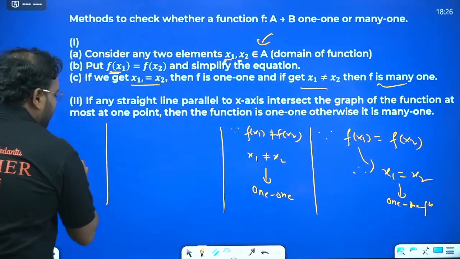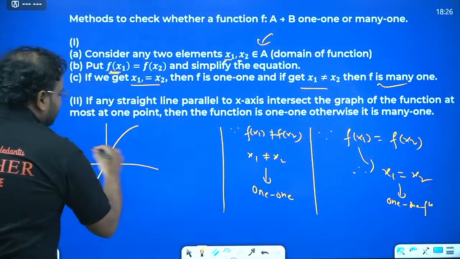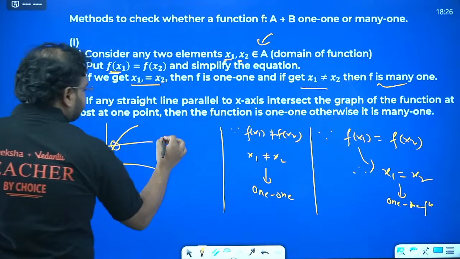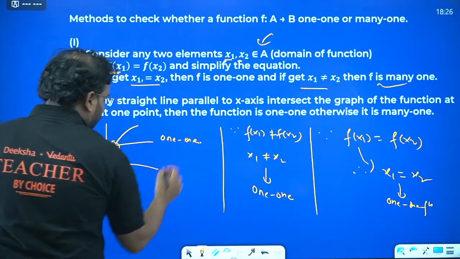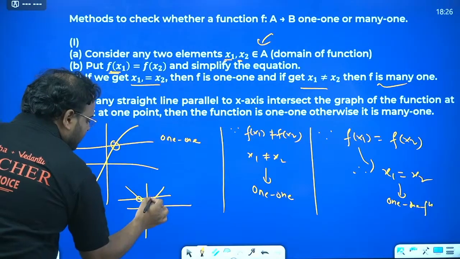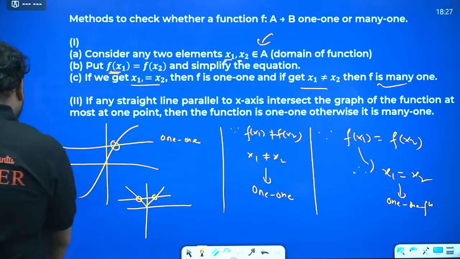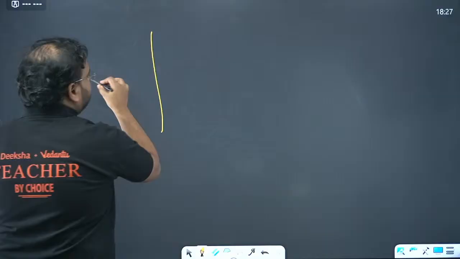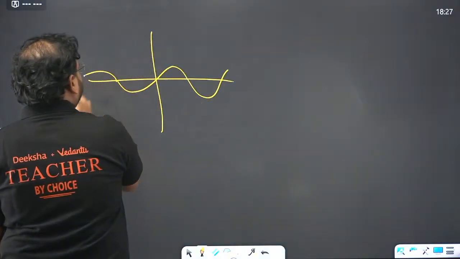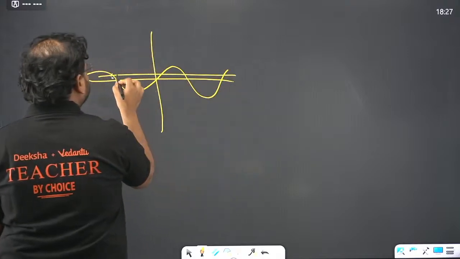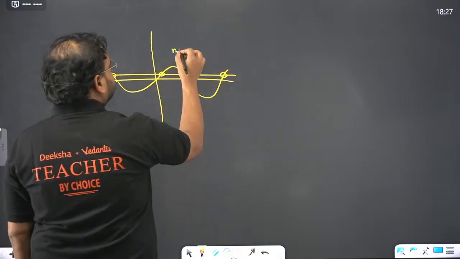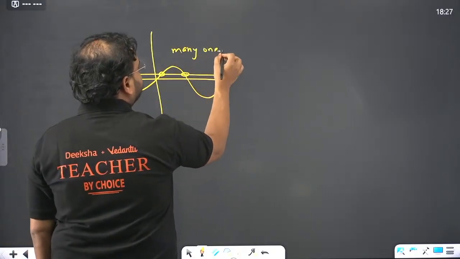And the other method is the graph method. Means when you have a graph known and you take a straight line parallel to x-axis, when you get only one intersection, the given function is one-one. When you take the graph example of the modulus function and draw this, you get an example of many-one. Can I give more examples, sir? Of course I can give. Let's take the graph of the sine function. Draw a straight line. You have how many intersections? 1, 2, 3, 4. This is a many-one function. This is the example of many-one.